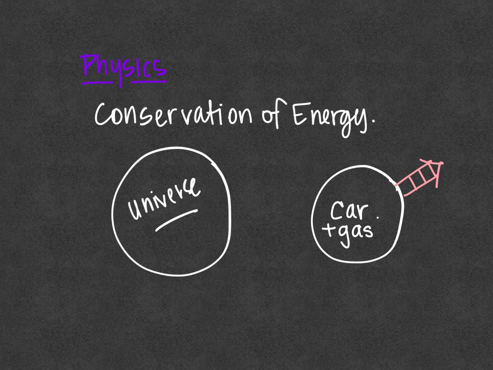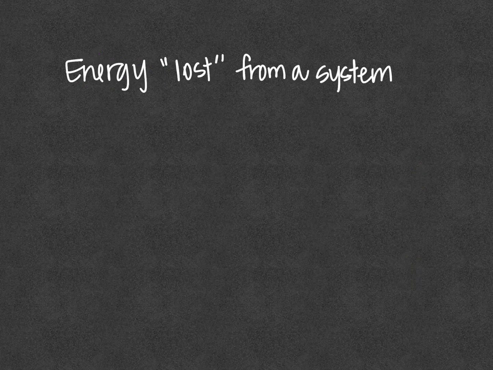And maybe the car is also stopping, so there are brakes, and the brakes scrub on the rotors and the tires become hot, and there is an energy transfer there. So let's look more specifically at energy loss from a system.